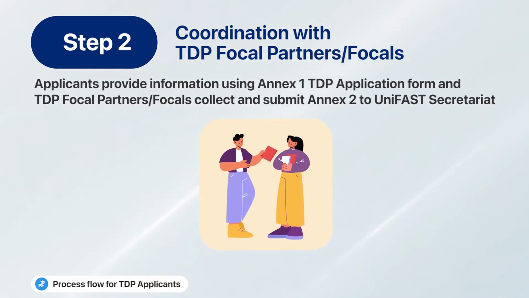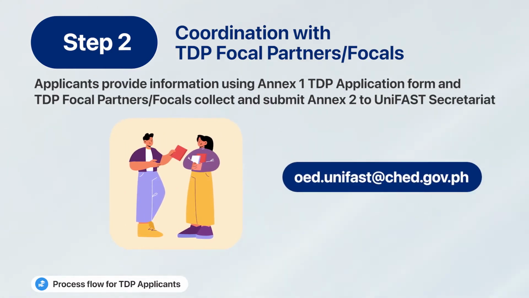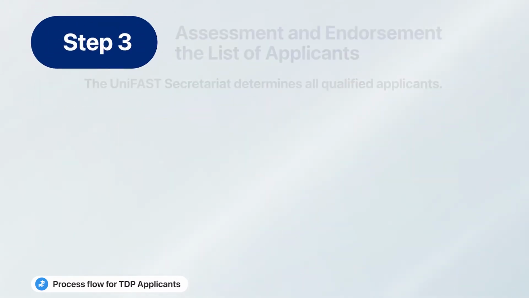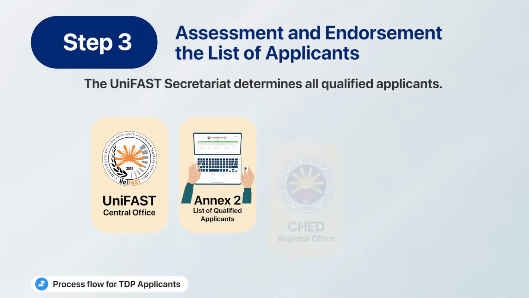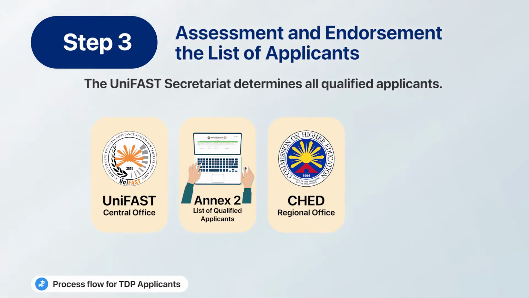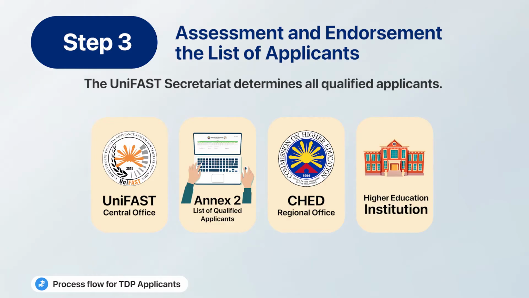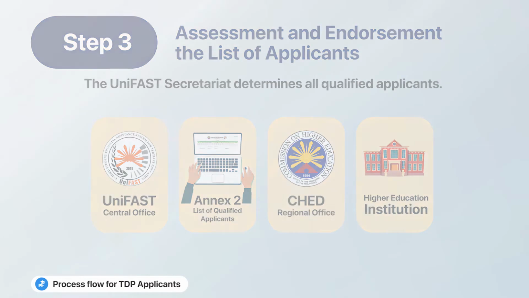Applicants must be enrolled in higher education institutions and programs in the SHED registry. Submit the accomplished form to oed.unifast@shed.gov.ph. Step 3. The UniFAST Central Office assesses and endorses the list of applicants to the respective region. Then the SHED Regional Office transmits Annex 2 or the list of qualified applicants to the higher education institutions.